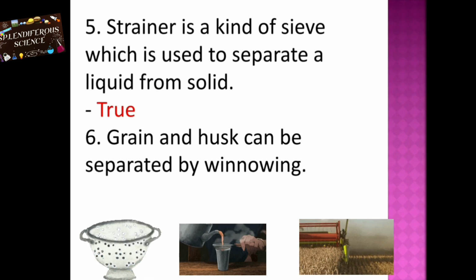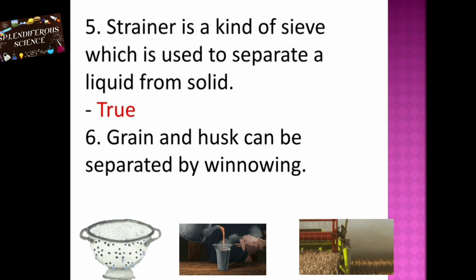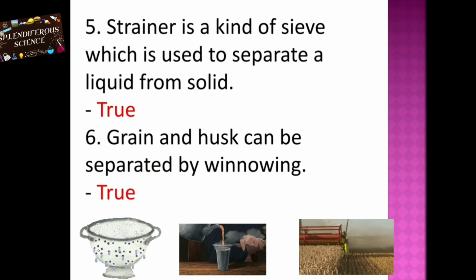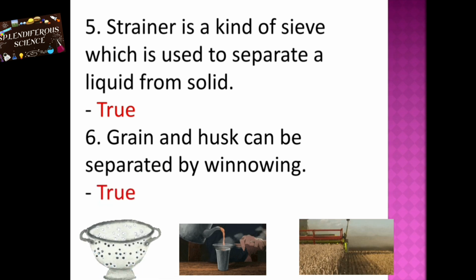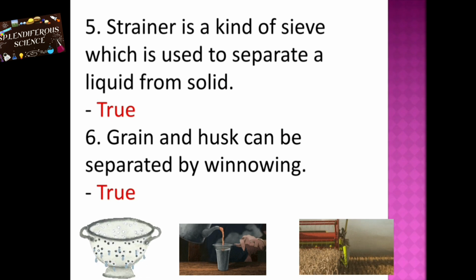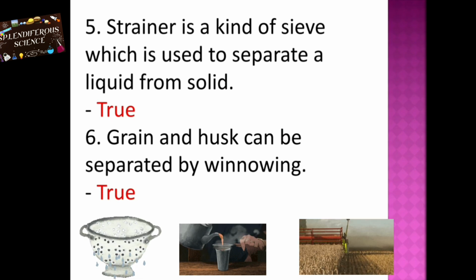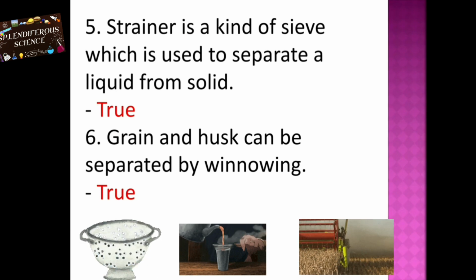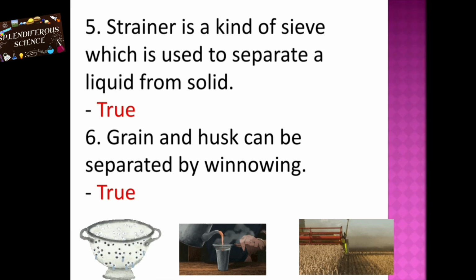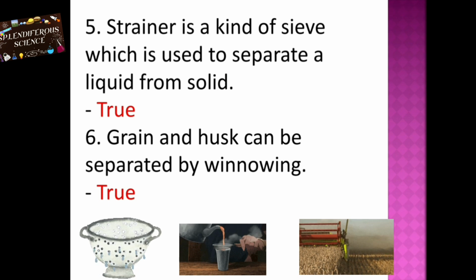Sixth one, grain and husk can be separated by winnowing. The answer is true. Yes, the grain and husk can be separated by winnowing. So the collected grain, after threshing, they will be collecting the grain and from a height they will be dropping it down. That method is called winnowing. So in that method, the grain and husk can be separated.